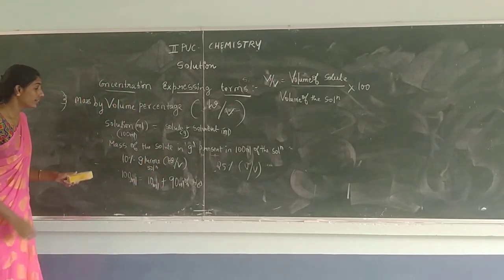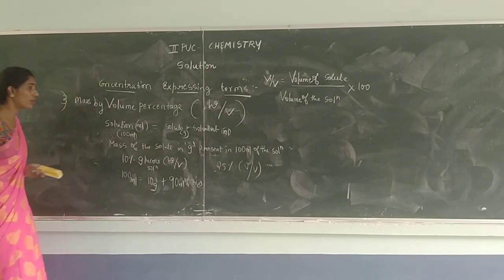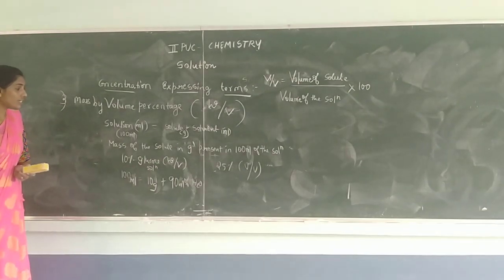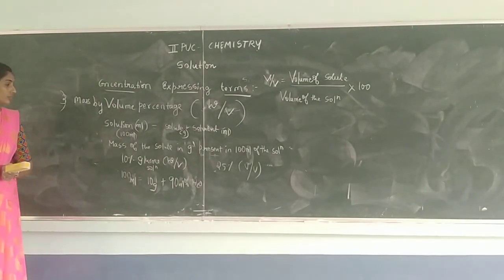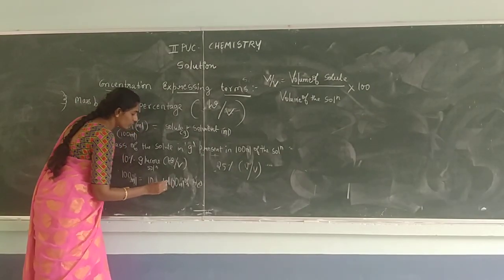That is, 10 gram of glucose is dissolved in 100 ml. Okay?